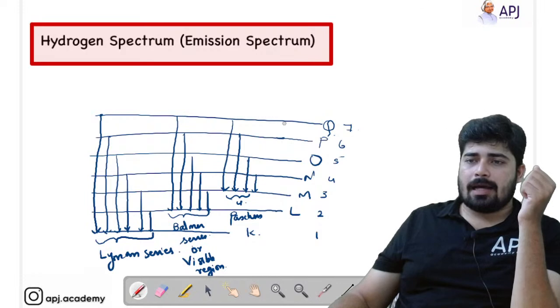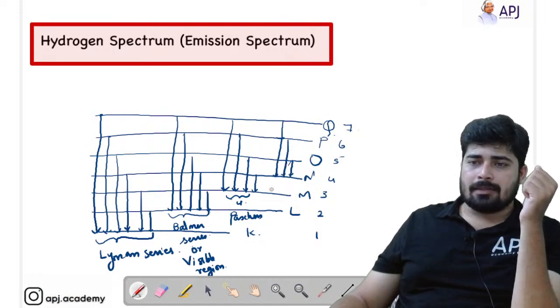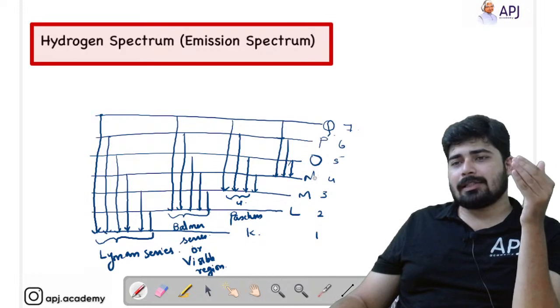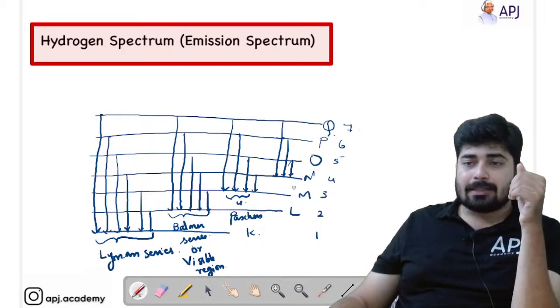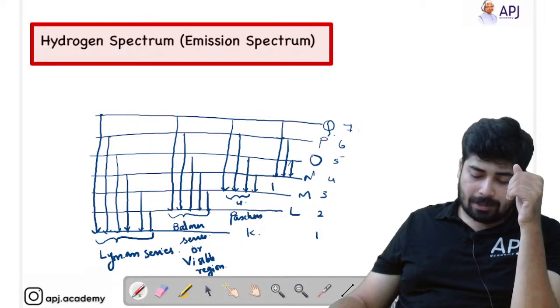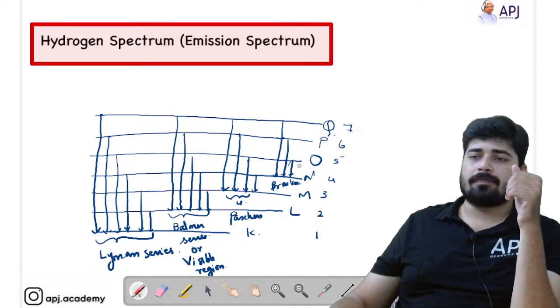Then another series here, 1, 2, and 3 lines, that is from a higher energy shell to the fourth shell. That is called the Brackett series.